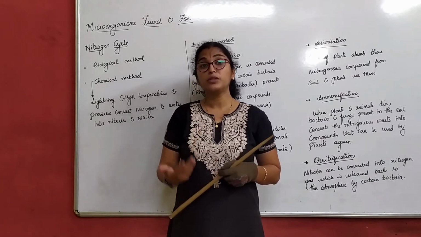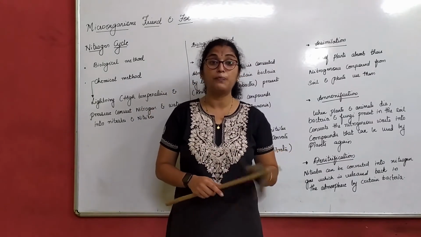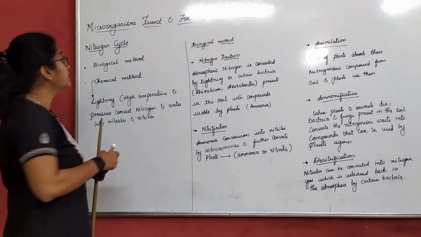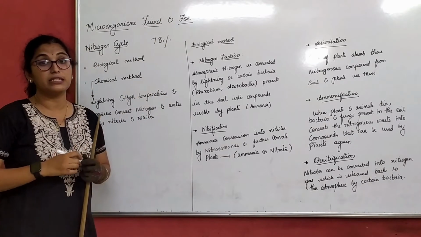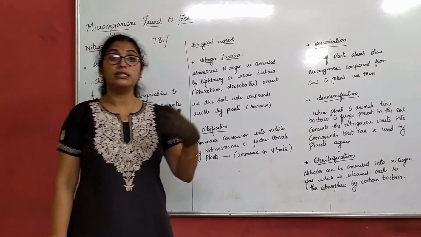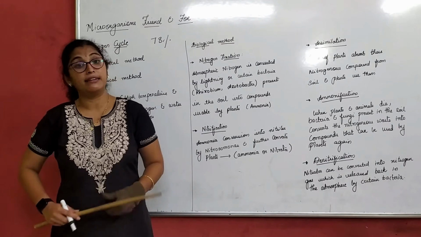In that, we can say 78% of the Earth's atmosphere is nitrogen. Our Earth's atmosphere comprises 78% of nitrogen. That means the nitrogen which is available in our atmosphere, plants cannot take it directly.